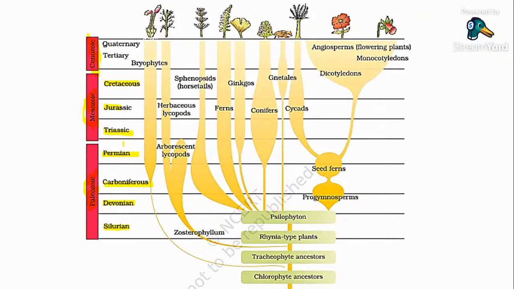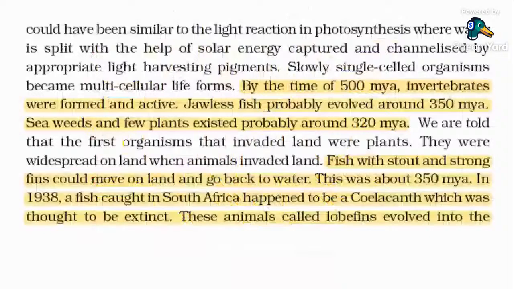Yes. This is the next area from which I'm expecting a question. Invertebrates originated 500 million years ago. Jawless fishes originated around 350 million years ago. Seaweeds and a few plants originated 320 million years ago.